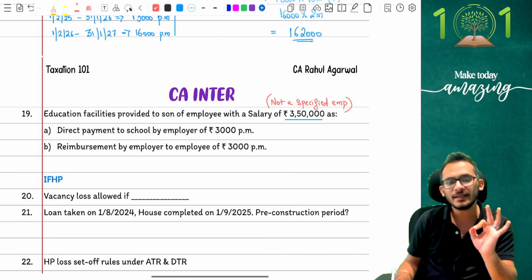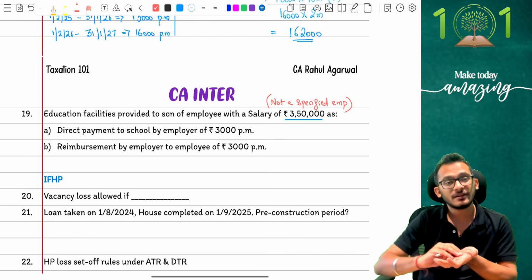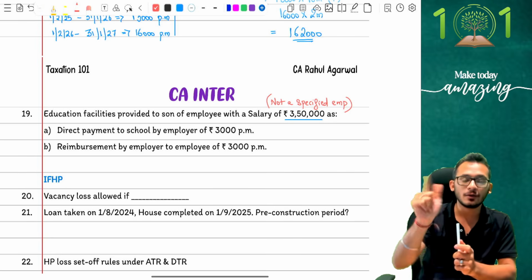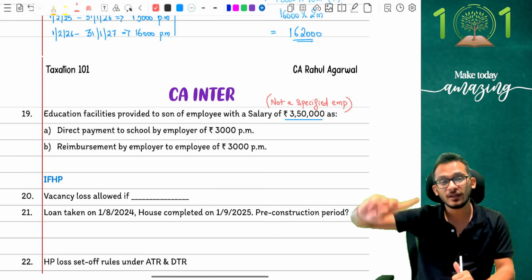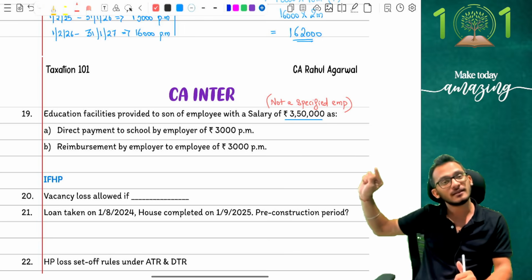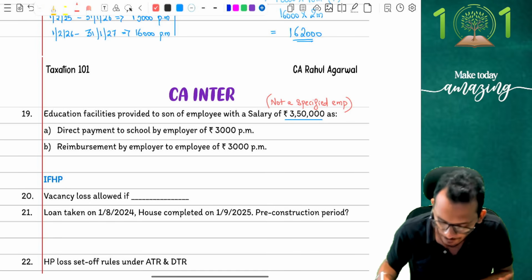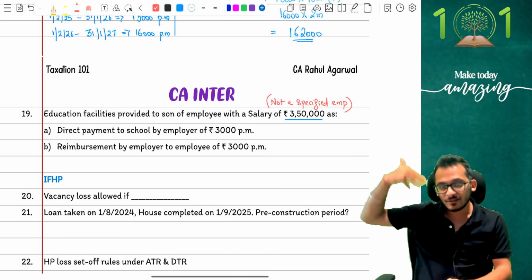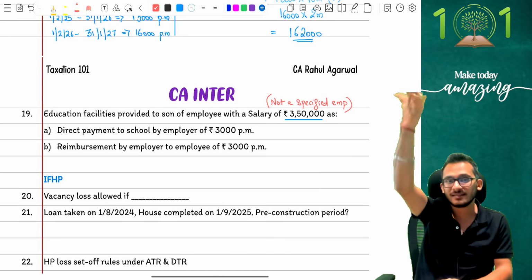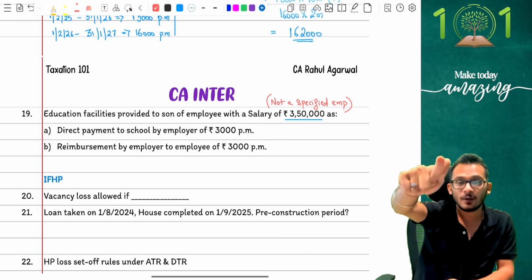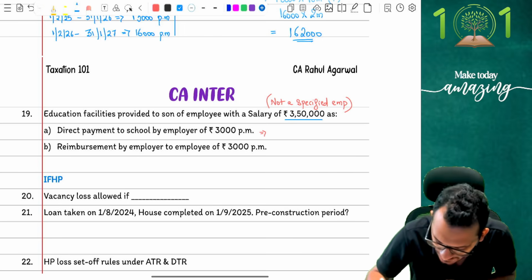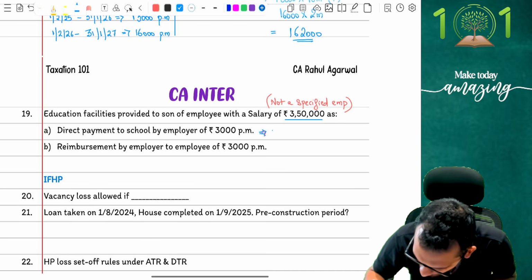Yes, be extremely careful on this understanding, the understanding that if the company is going to give you reimbursement, then it is taxable for every party. But if it is not going to give a reimbursement, then it is taxable only for specified employees. So I am going to read the question carefully. It says direct payment made to school by the employer for 3,000 rupees. Now, when the company itself is making a direct payment, then education facility anyway is not taxable because now benefit has been directly given. So therefore, this will become fully exempt.